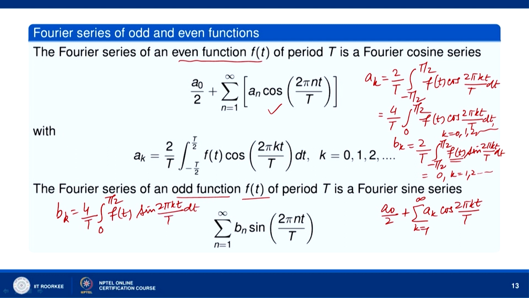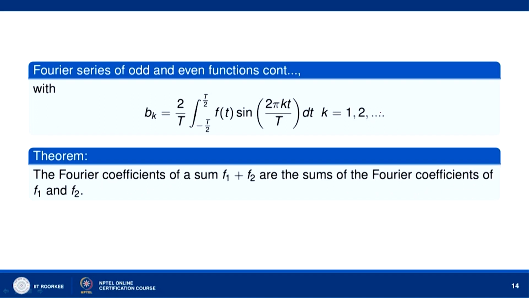Okay. And this is the value of b_k for k equal to 1, 2, 3 and so on. Okay. And the Fourier series will become the sum from k equal to 1 to infinity of b_k sin(2πkt/T). Okay. So, this is the situation.